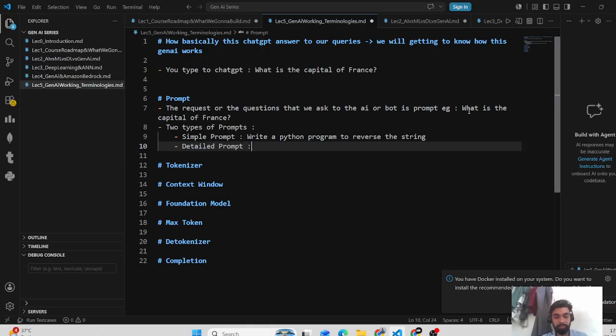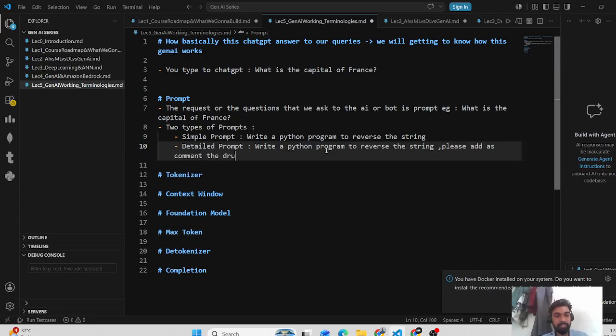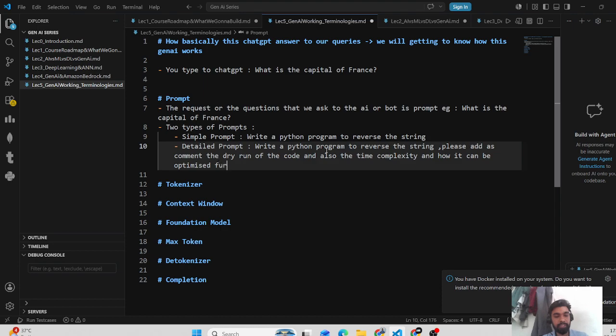See how detailed a prompt can be: write a Python program to reverse the string, add as comment the dry run of the code and also the time complexity and how it can be optimized further.